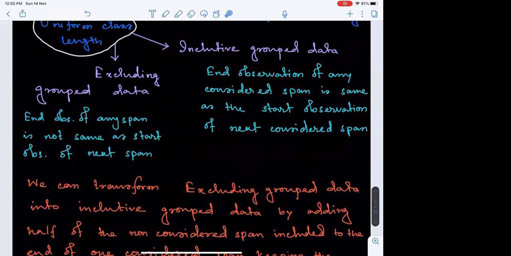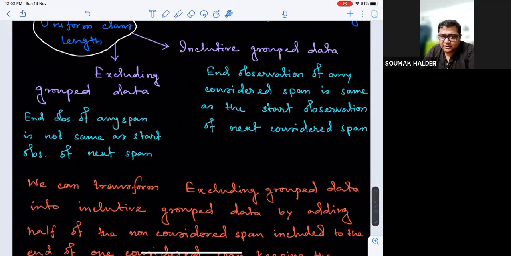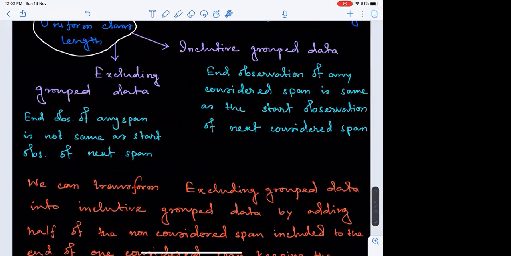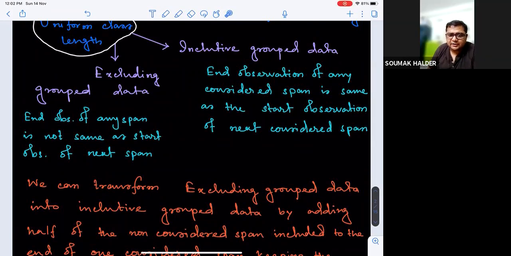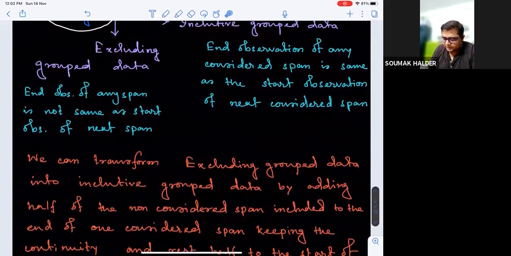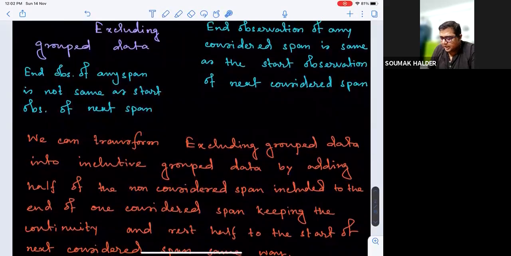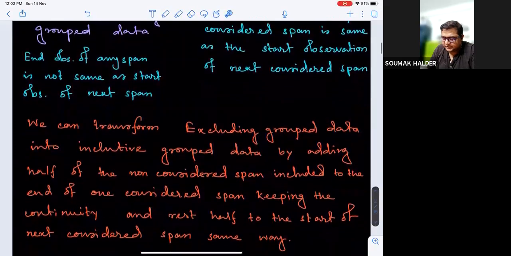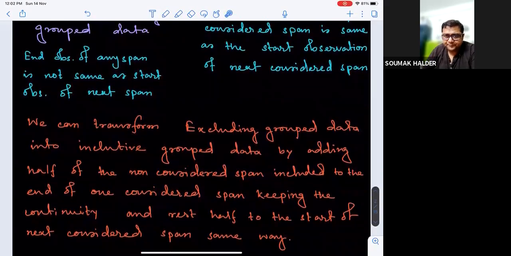So is the idea of inclusive group data and excluding group data clear to everyone? Yes. Now, when we have excluding group data, we can transform it into including group data by adding half of the non-considered span to the end of one considered span, keeping the continuity, and the remaining half to the start of the next considered span in the same way.